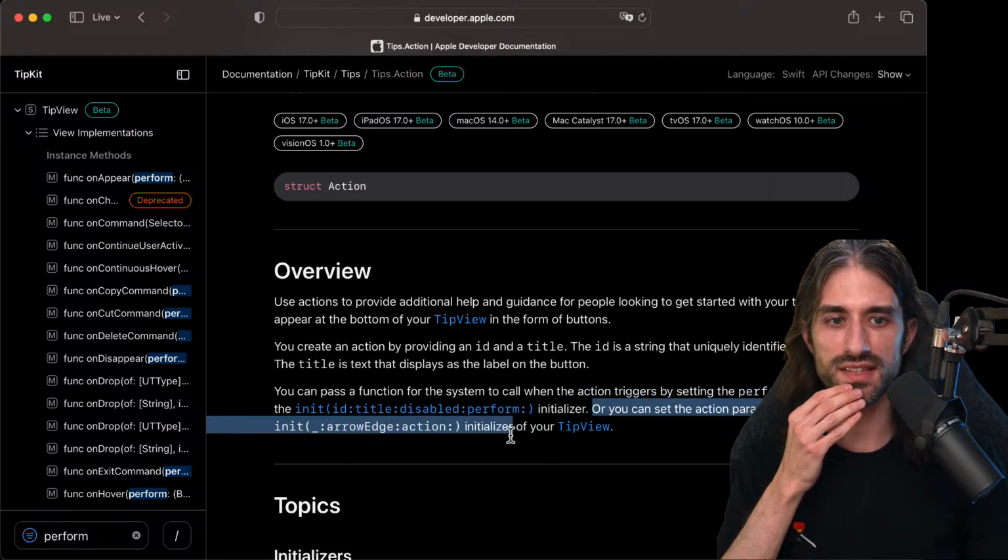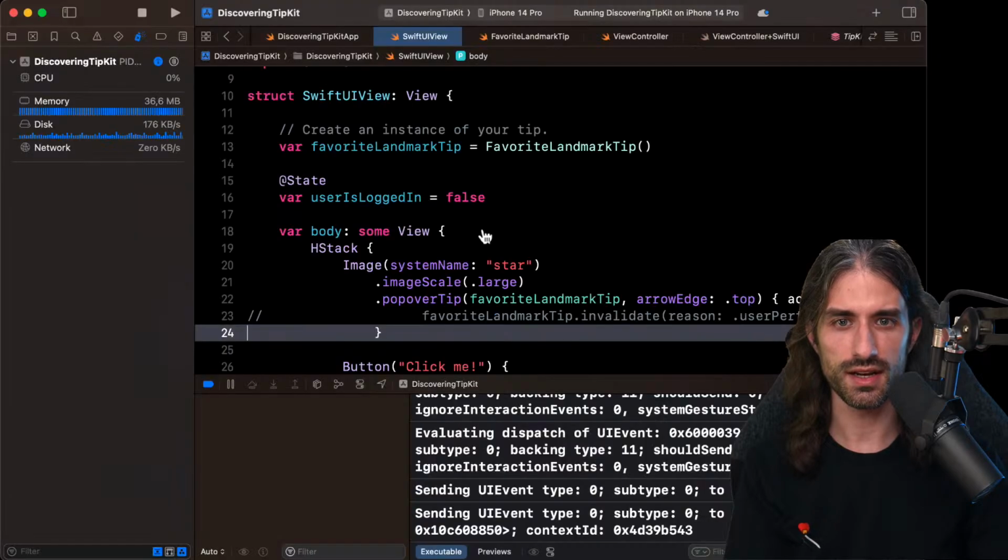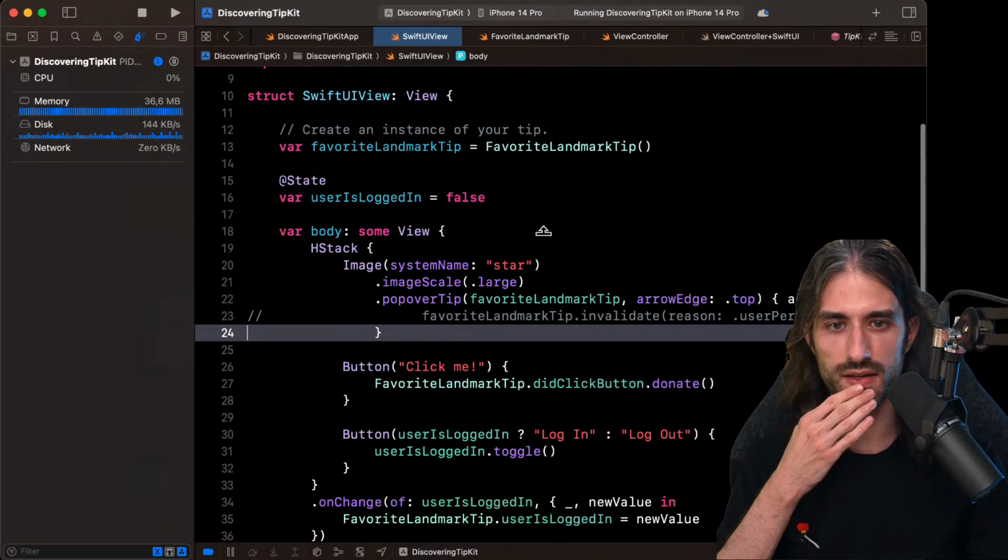Oh, they say you can set the action parameters. So maybe that's why. Maybe the two of them are mutually exclusive and you can only do one or the other. And if you set an action handler in the view, then it overrides whatever you had set in the model. That would make sense in a way.